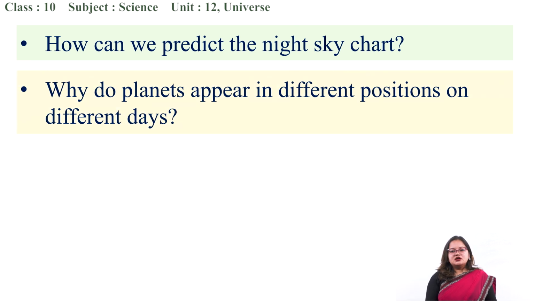Another question that you might be thinking is, why do planets appear in different positions on different days? Because some days in the news we were hearing about the alignment of the planets, and right now when I showed you the chart, we did not see such alignment. We were seeing some other chart, right? So why does it happen?